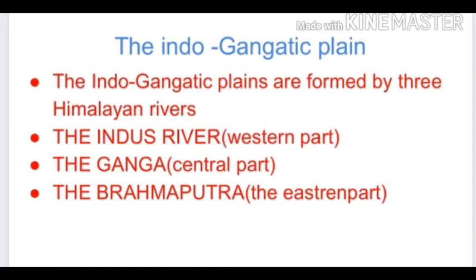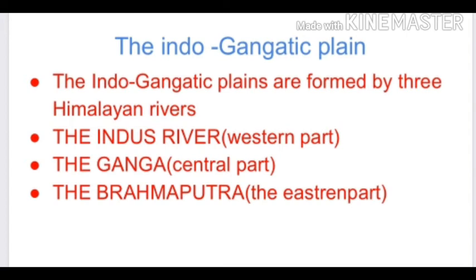We can divide the Indo-Gangetic Plain into three parts in India. One is the western part, the Indus River portion, which we call the western part. At the central part, the Ganga basin, we call it the Ganga Plain.